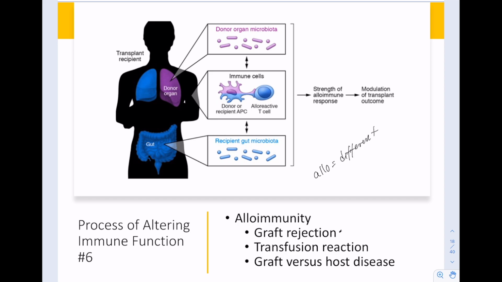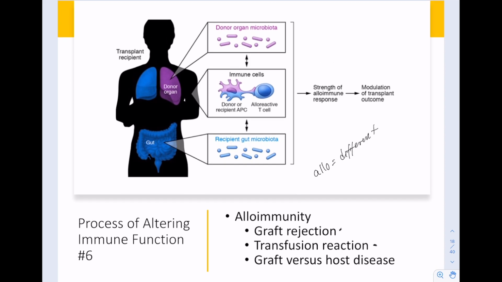So similar to tissue transplants, when we're giving somebody a blood transfusion, it's important to know what antigens are on their blood. If you give someone the wrong type of blood, their immune system can attack, their antibodies can bind to the antigens, and that can cause agglutination reactions, or little clumping reactions inside of the blood vessels, which can result in clots forming and destruction of those red blood cells. Those clumps can plug up blood vessels and prevent blood flow. Transfusion reactions can be a big deal. They can actually be lethal. So it's pretty important to make sure that the blood that you're putting into somebody matches the blood that is already there. So those are transfusion reactions.